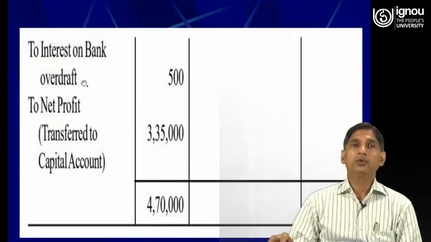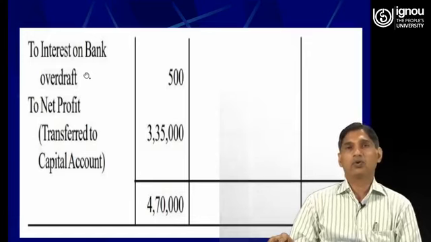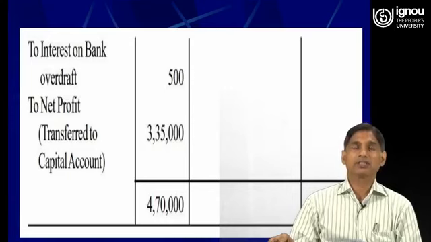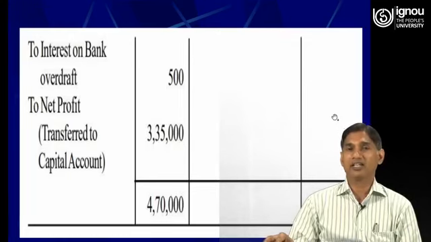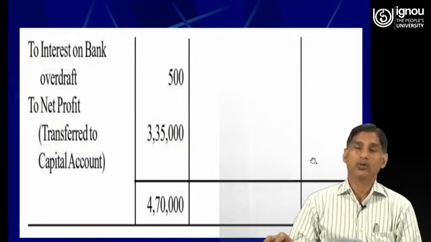Then to interest on bank overdraft. So interest on bank overdraft is an expense for the business, or it is a loss for the business. Therefore, it is recorded in the debit side of the profit and loss account. Then to net profit. So this is the balance of excess of the credit side of the profit and loss account over the debit side of the profit and loss account.